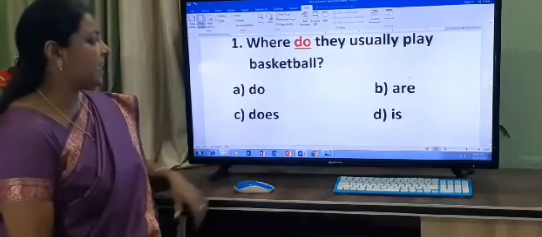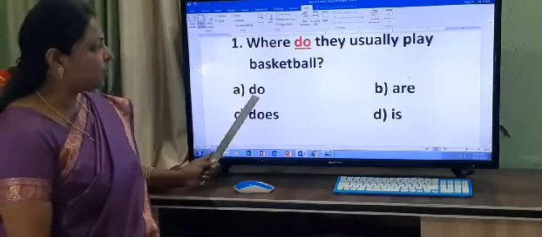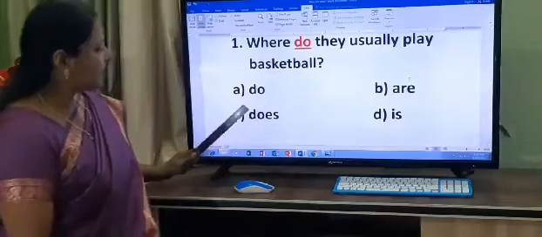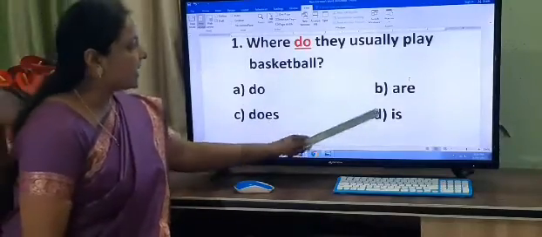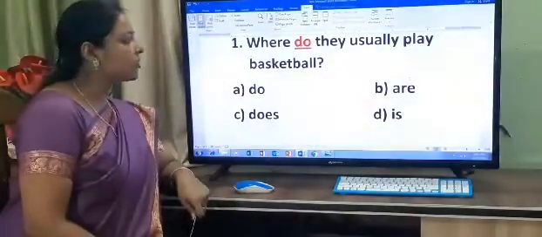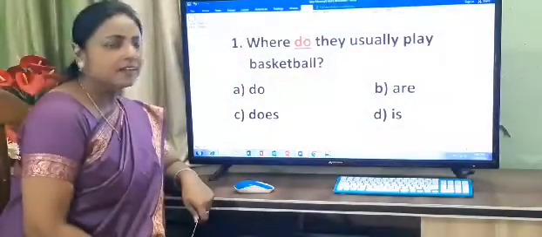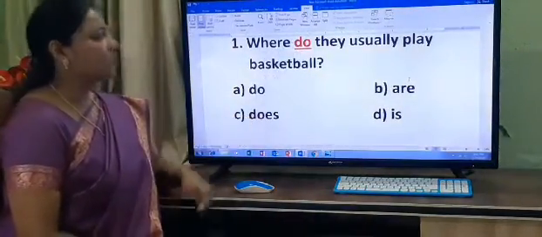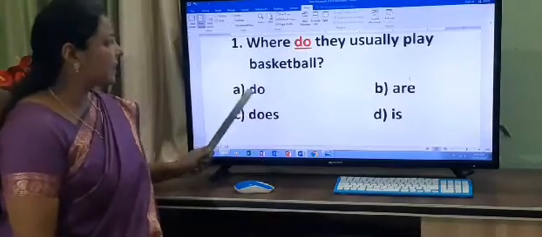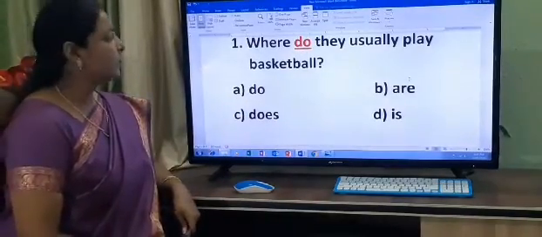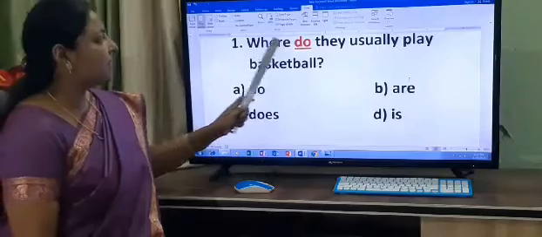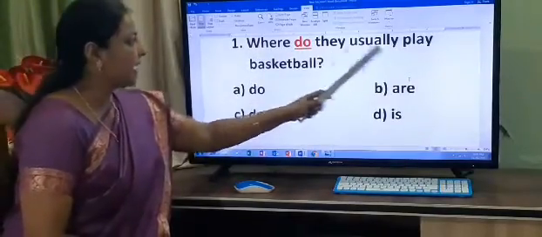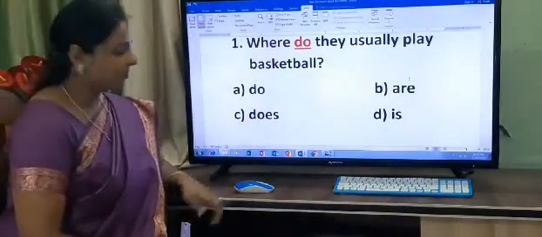And your options are A. Do, B. Are, C. Does and D. Is. So children, what is the correct answer here? What will come? Where? Do. So do is the correct answer. Okay. So where do they usually play basketball?